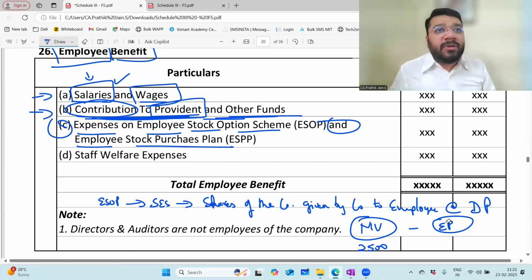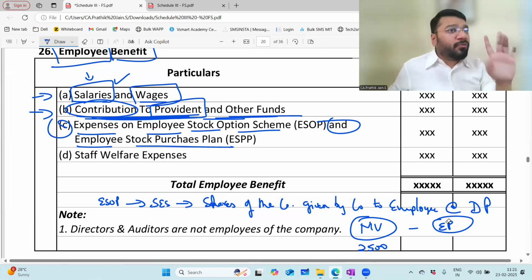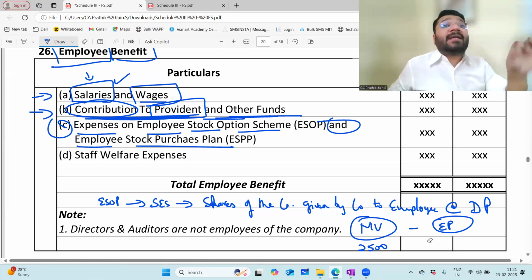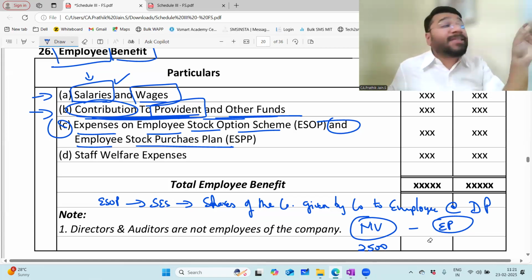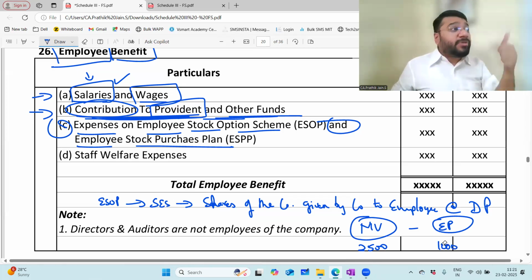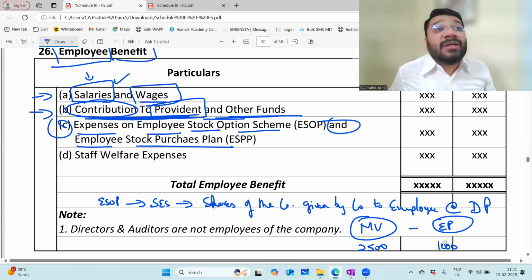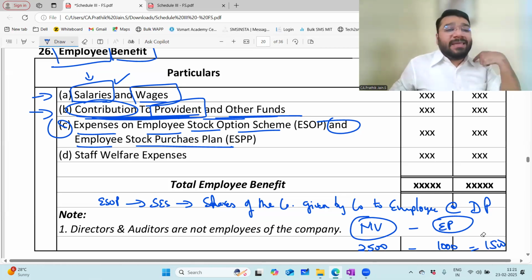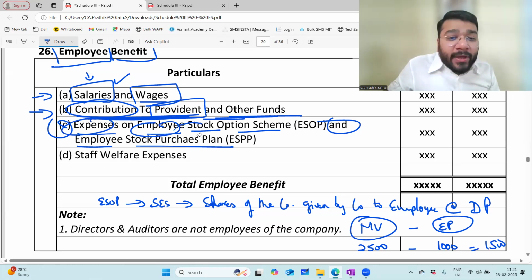If you want to know more about this, there's one exclusive video on it. If you want, I'll upload it on YouTube and give it to you. In that, ESOP is discussed in an extensive manner. So, exercise price means what? The price that the employee has to pay. 1,000 rupees. Which means what? You're paying 1,000 rupees, and you're getting shares worth how much? 2,500. Now, what is the difference price? 1,500 is the difference price. Who will bear that expense? Company. That is the expense on the employee stock option scheme.